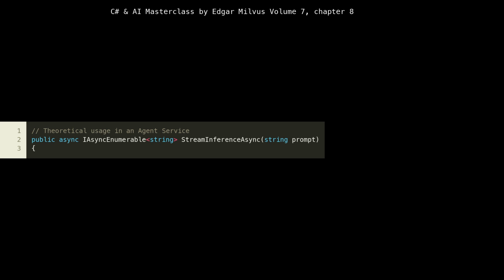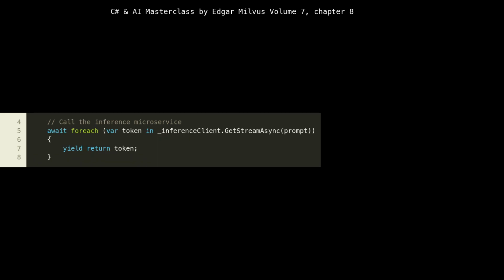The return type, IAsyncEnumerable<string>, at line 2 is a powerful C# feature for asynchronous iteration, allowing the caller to consume results as they become available without blocking, which is a cornerstone of responsive cloud applications. This design promotes a reactive programming model, where data flows as a stream, enhancing user experience by providing immediate feedback rather than waiting for a complete response.